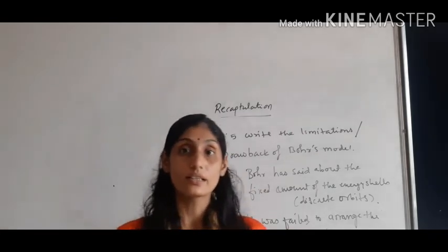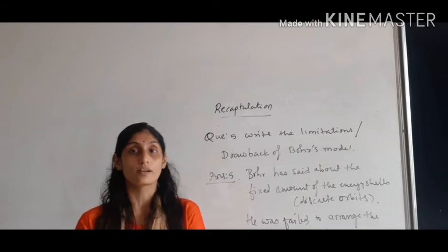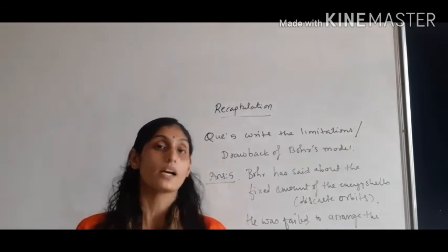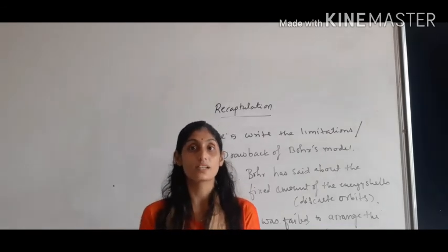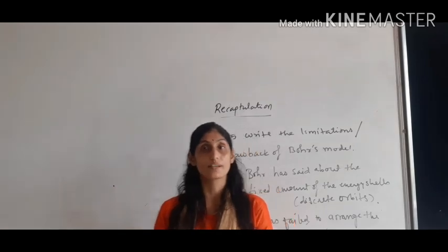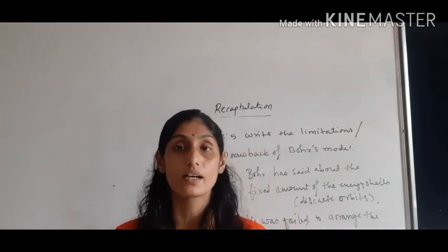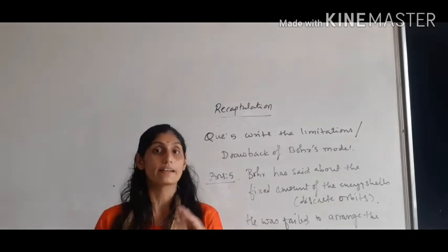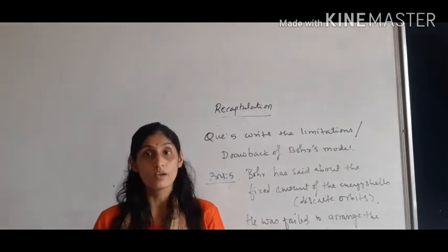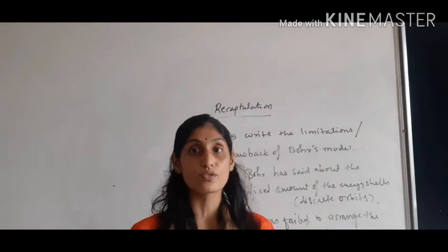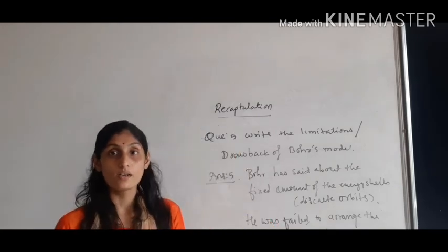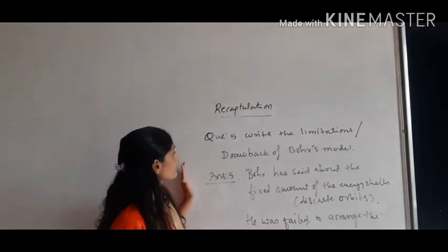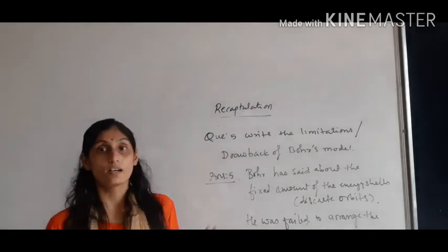So in the next lecture we have to learn about the systematic arrangement of the electrons, that is known as electronic configuration, and that systematic arrangement was given by both Bohr as well as Bury. So that is known as the Bohr and Bury rule. We have to learn about 5 rules. So that is about the limitations of the model. Copy it down.